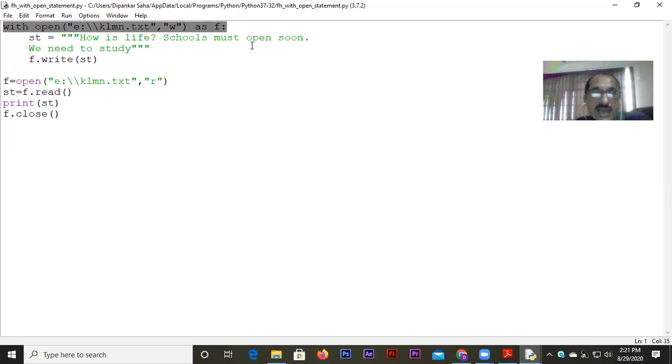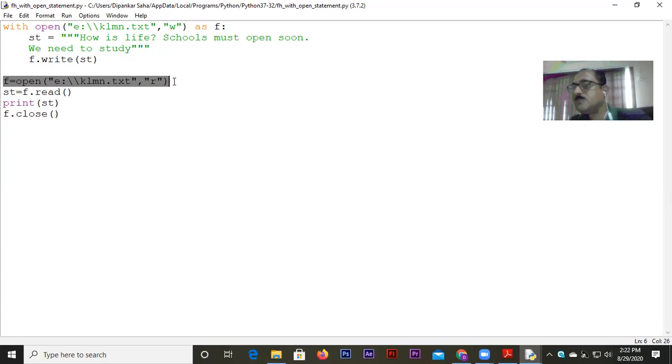And one more property of this, why I raise this topic, is because of this fact. Look at this very carefully. I opened the file here in writing mode and there is a string. I just wrote that string into the file. And after that, I did not even close the file. I opened the file once again in reading mode. That is otherwise not permitted.